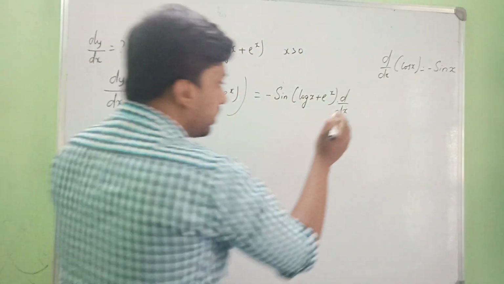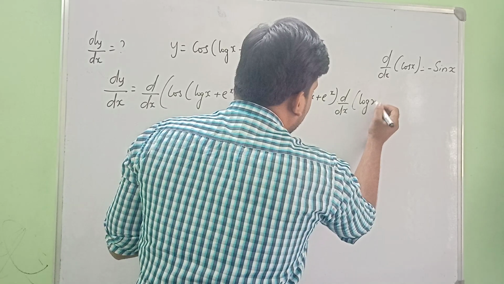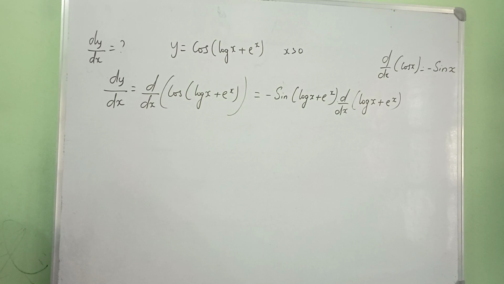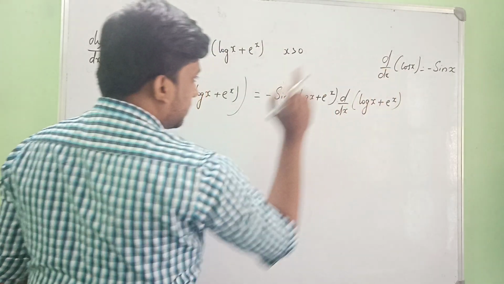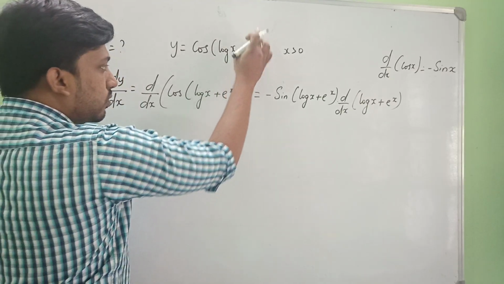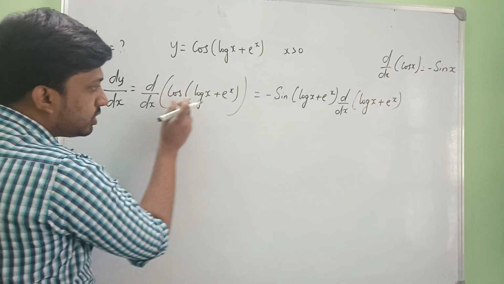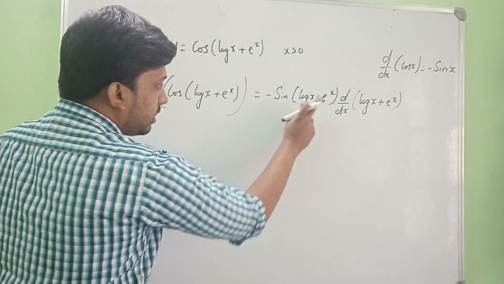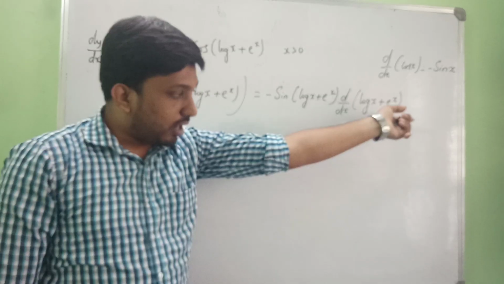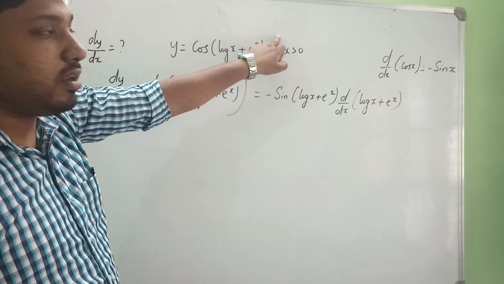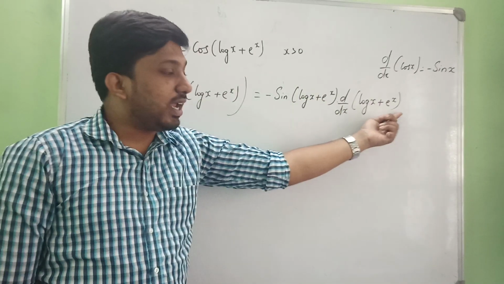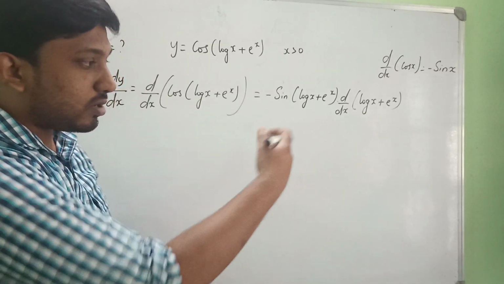Into the derivative of this function. This is called the chain rule, right? So we will be having log x plus e to the power of x. Understand carefully. For cos, it is minus sin x. In the place of x, we have the complete log x plus e to the power of x. So if I differentiate cos, I'll get minus sin of log x plus e to the power of x. Again, I'm going to differentiate this until I get the single letter, until x. First, if there was some power, I need to handle the power first, then the function, then the inner function, and it goes on until it ends with x. Understanding? This is called the chain rule, right?